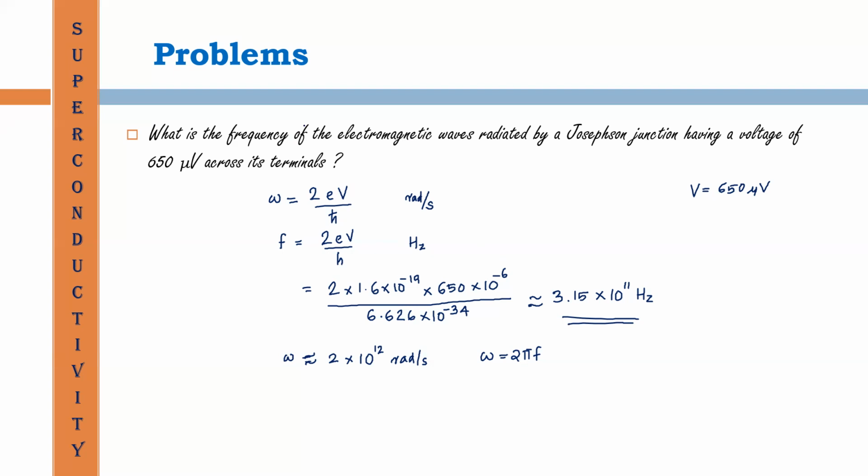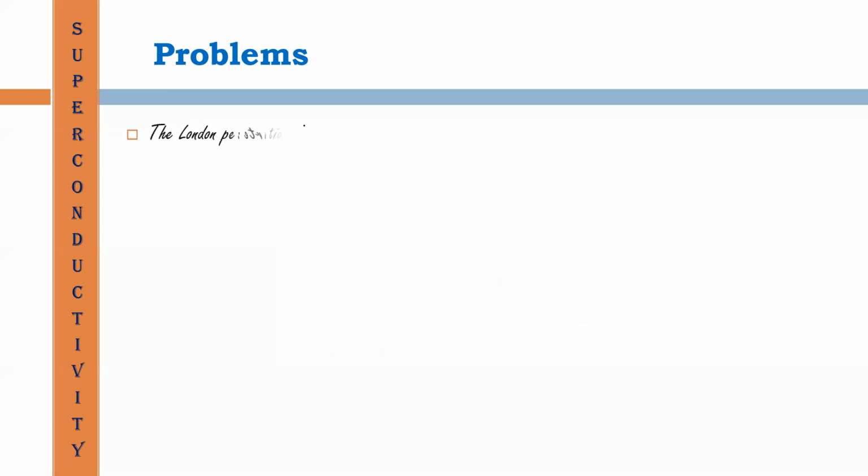The next question is, the London penetration depth for Pb at 3K and 7.1K are respectively 39.6 nanometer and 173 nanometer.